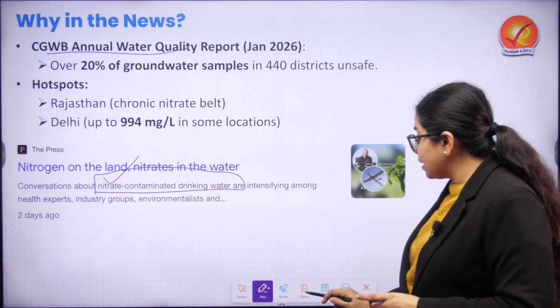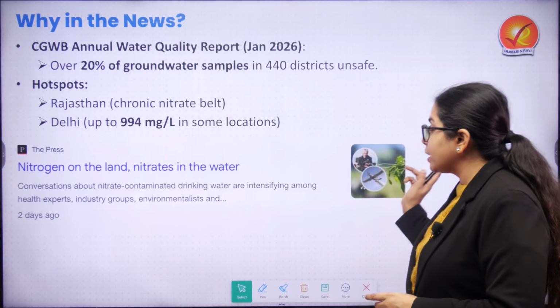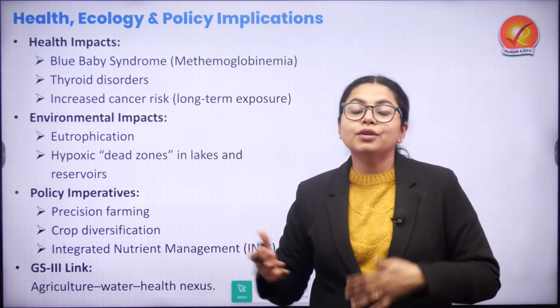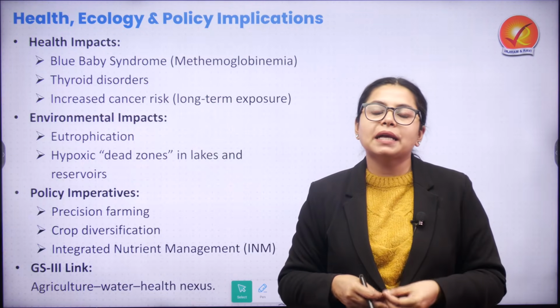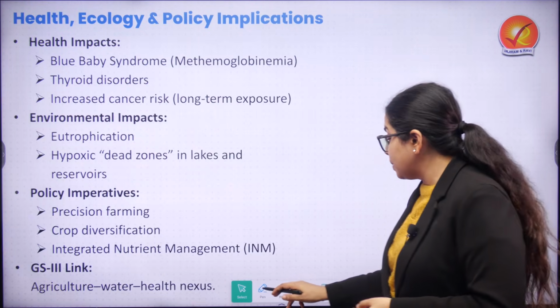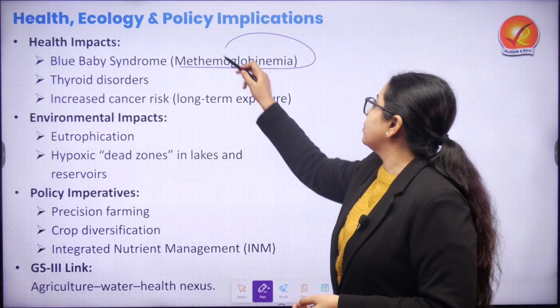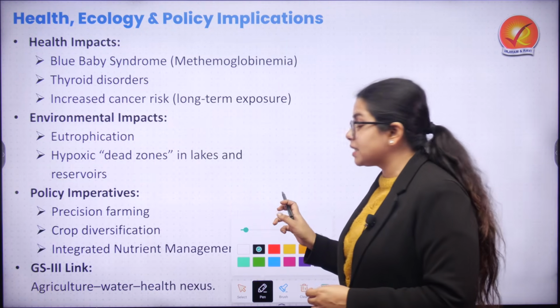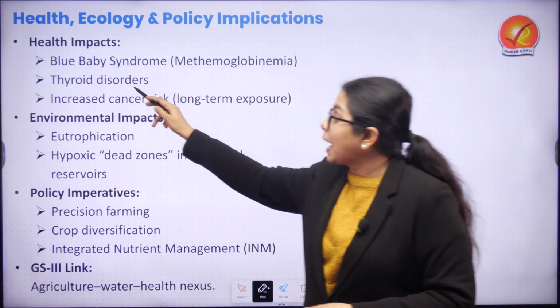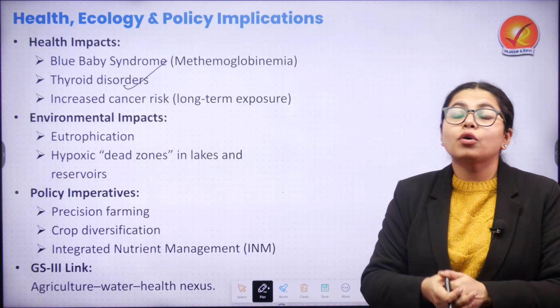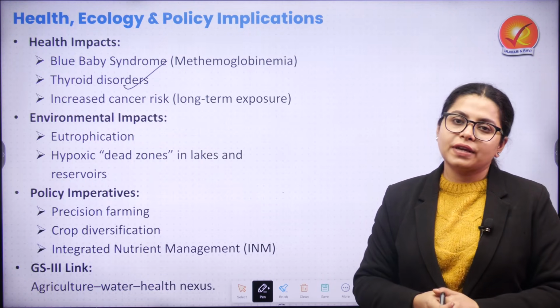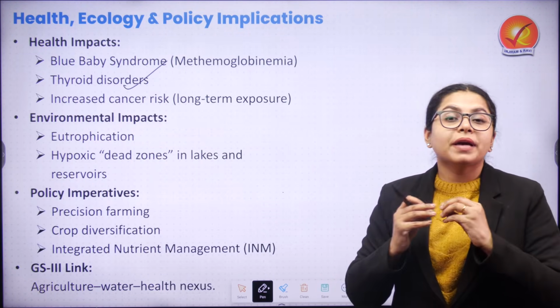As I said, nitrates are important for plant growth, but they can lead to health impacts such as blue baby syndrome, which is methemoglobinemia, thyroid disorders, and they also enhance the risk of cancer on long-term exposure.